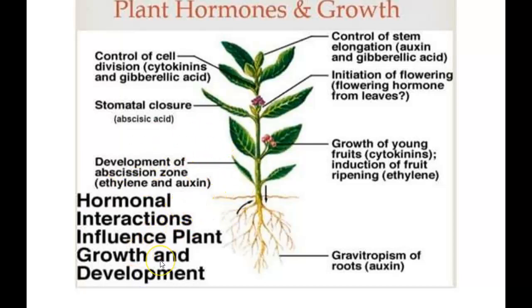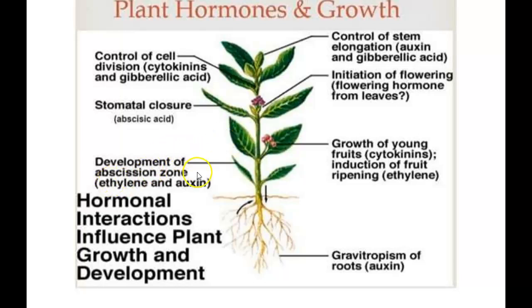Hormones interact with plant growth and development by controlling cell divisions. For example, cytokinins and gibberellic acid are involved in cell division. Similarly, abscisic acid has a role in stomatal closure. This diagram basically indicates the interaction of plant hormones with plant growth and development.